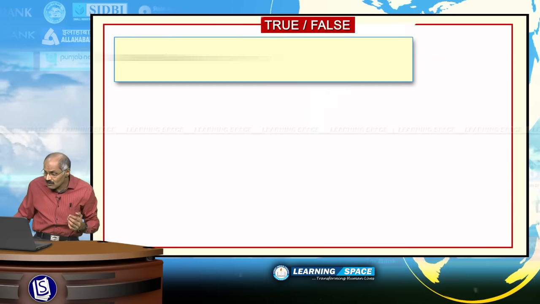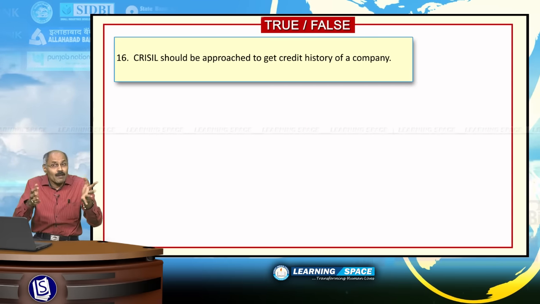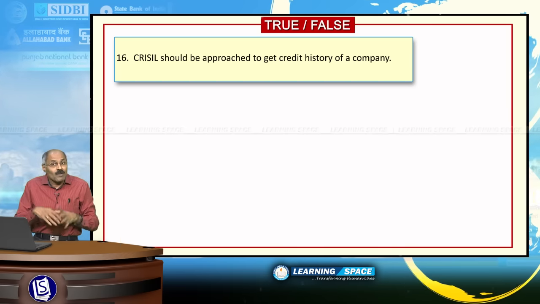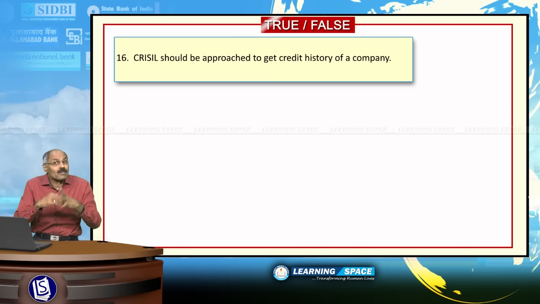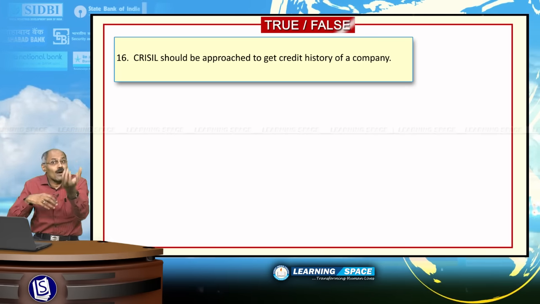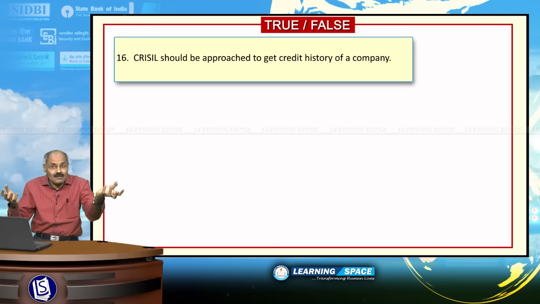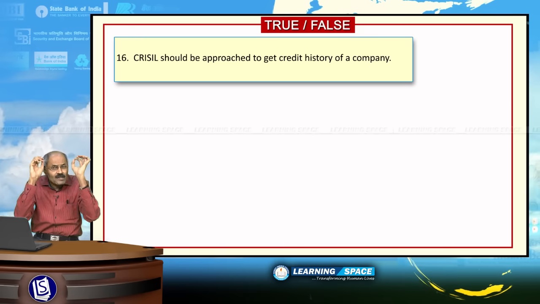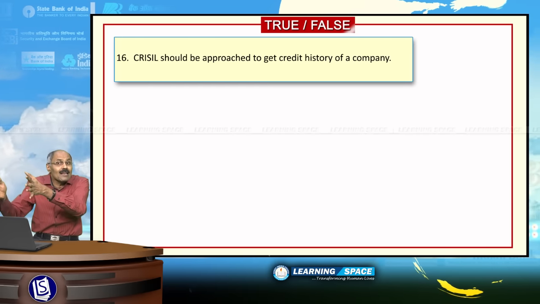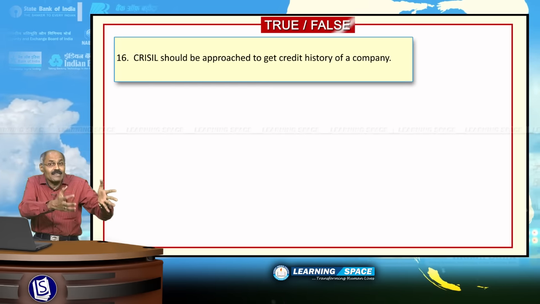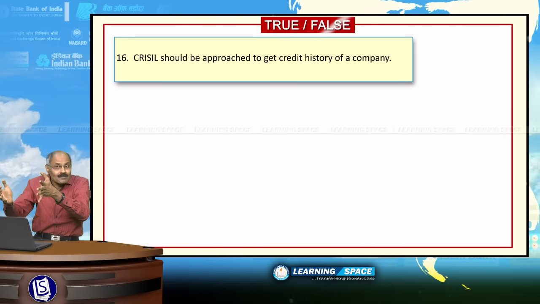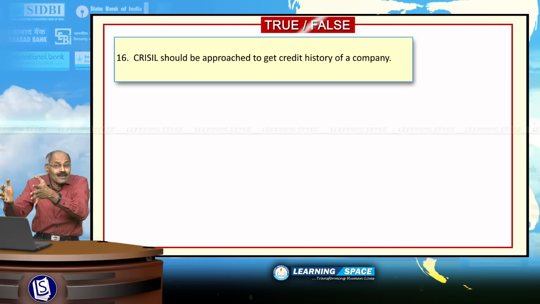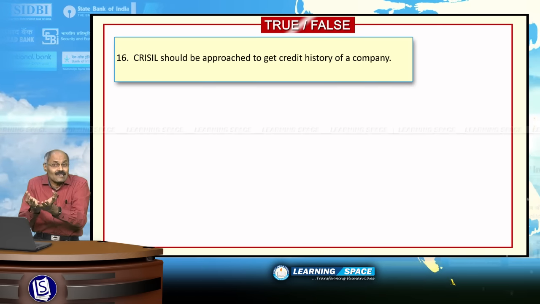Look into the next sentence. CRISIL should be approached to get credit history of a company. Your entire credit history, whether you have taken loans previously, whether you are paying monthly or not, whether you are a defaulted person, entire history will be available with the CIBIL, not CRISIL. CRISIL is a credit rating agency. CIBIL, Credit Information Bureau of India Limited. CIBIL maintains credit history of the person.